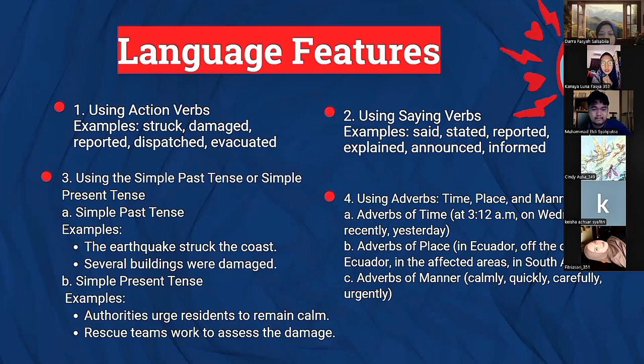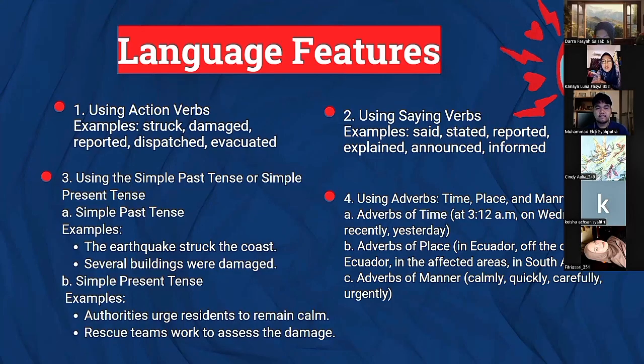First, action verbs, for example, struck, damaged, reported, dispatched, evacuated. Second, using saying verbs, for example, said, stated, reported, explained. Third, using the simple past tense or simple present tense.